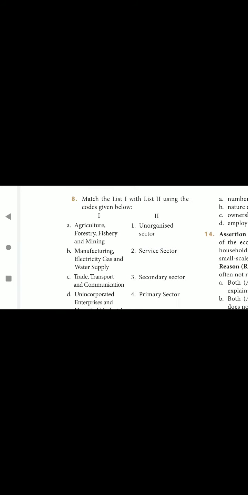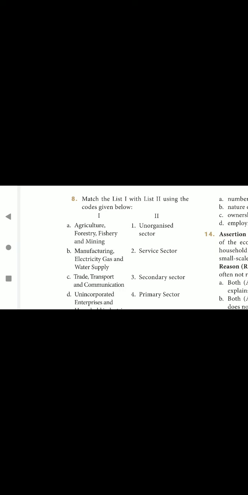Next, eighth question, match the list 1 with list 2 using the codes given below. Agriculture, forestry, fishery and mining, that is primary sector. Manufacturing, electricity, gas and water supply, secondary sector. Trade, transport and communication, service sector.